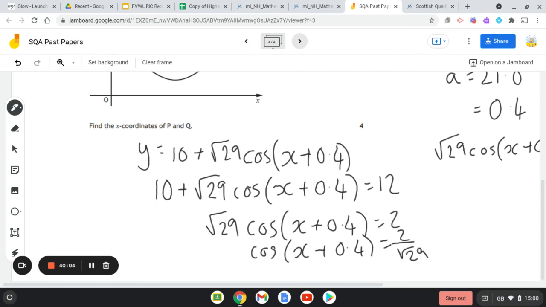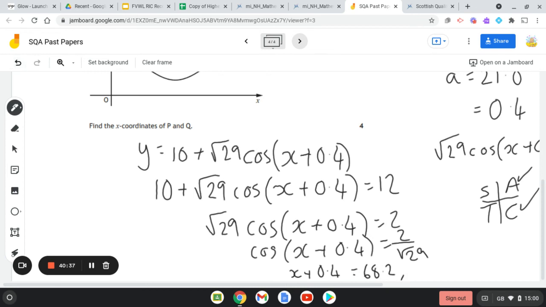Now remember your CAST diagram at this point. A lot of people forget about that. Higher, your fraction is positive, so it's positive there and there. So I'm going to do shift cos of 2 divided by root 29. It's a calculator paper. What I get is 68.2 degrees, and that is for x plus 0.4, and that is equal to 68.2.